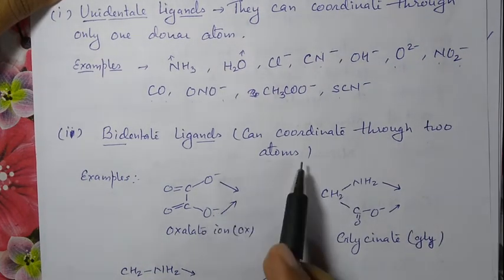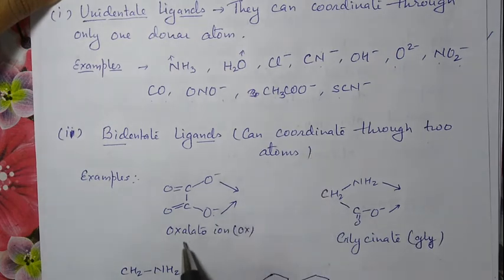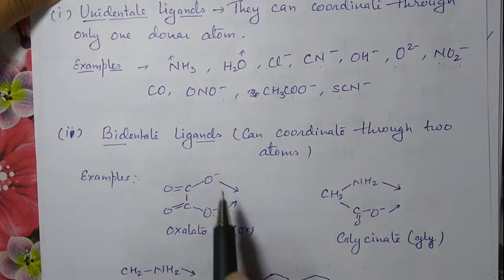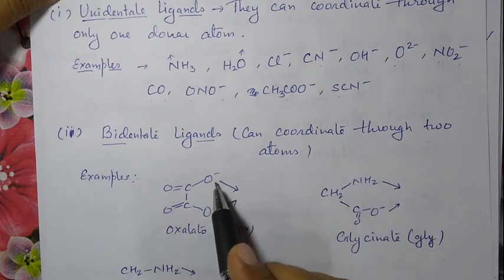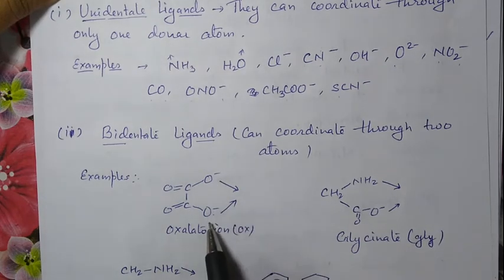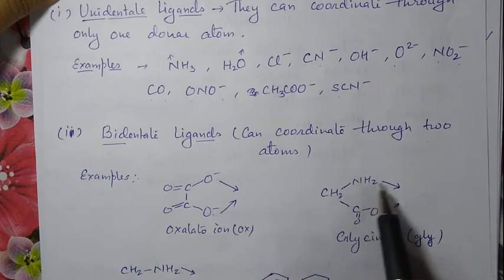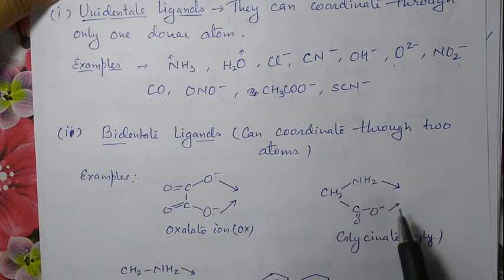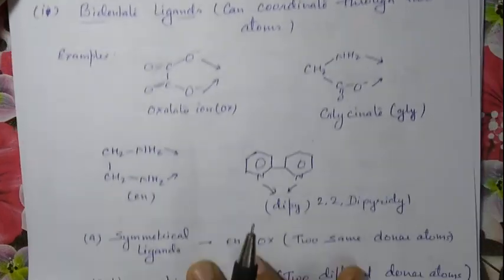Okay, simultaneously. Okay, that is oxalato ion. In this case, it can coordinate through this oxygen atom and this oxygen atom simultaneously. Okay, in this case, this glycine can coordinate through N as well as O. Okay, it is a bidentate ligand.